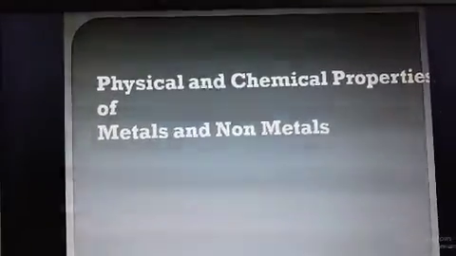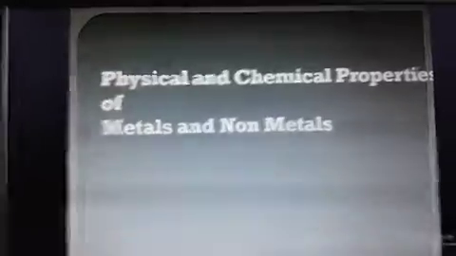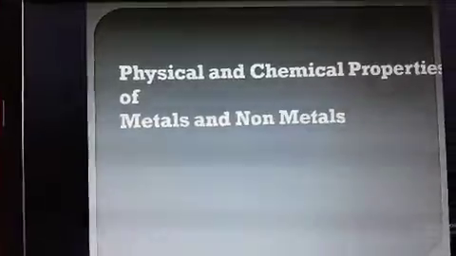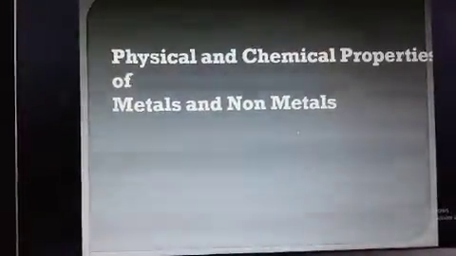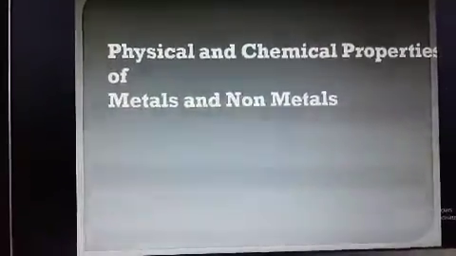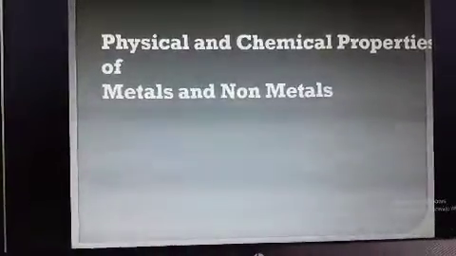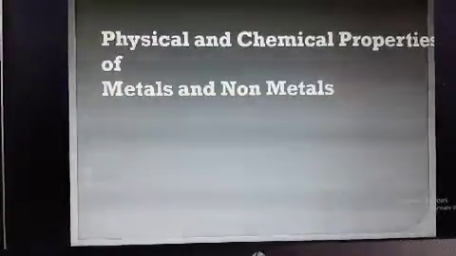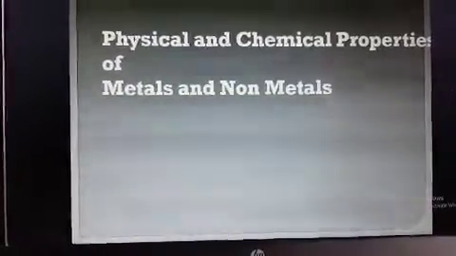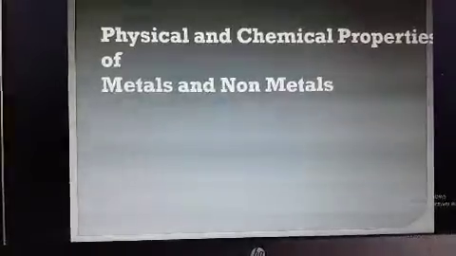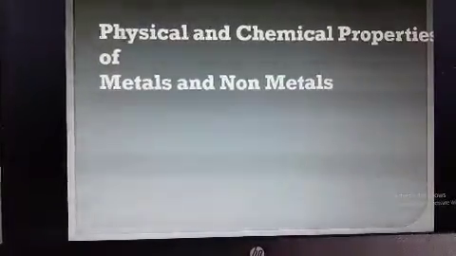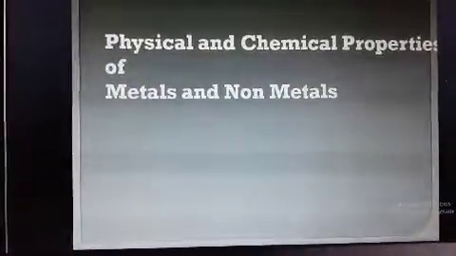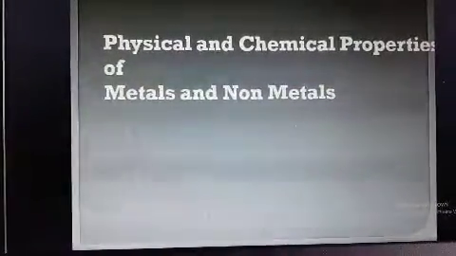Now metals are good conductors of electricity and non-metals are poor conductors of electricity. Actually, in metals there are free electrons which can move from one place to another. That's why metals are conductors of electricity, but non-metals are poor conductors. But there is one non-metal which is a good conductor of electricity, that is graphite. And one metal is a poor conductor of electricity, that is tungsten.